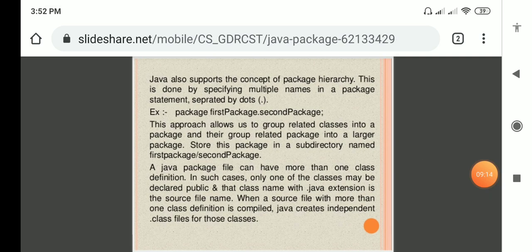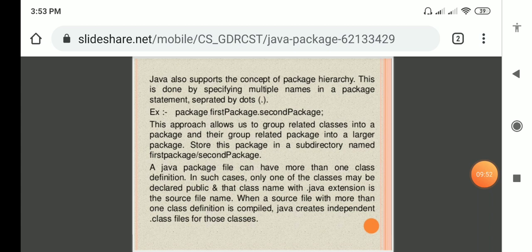So we can call different packages. First create the first package and second package with the names given, and you can call them with the support of dot. For interfaces, we call the interface names separated by commas, but here, for packages, we call the separate packages separated by dot. The approach allows us to group related classes into a package and group related packages into a larger package. So at a time we are calling two different packages here.